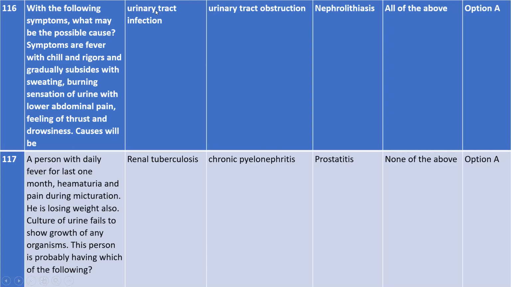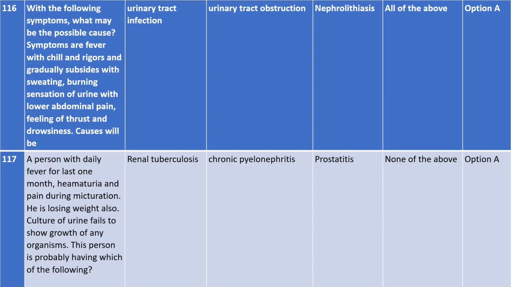If a person has a urinary tract infection, these are the symptoms that arise. Obviously, infection होने से तो fever होता है, so a person will have fever along with chill and rigors, and then slowly and steadily it will subside with sweating, meaning when you sweat it will subside.